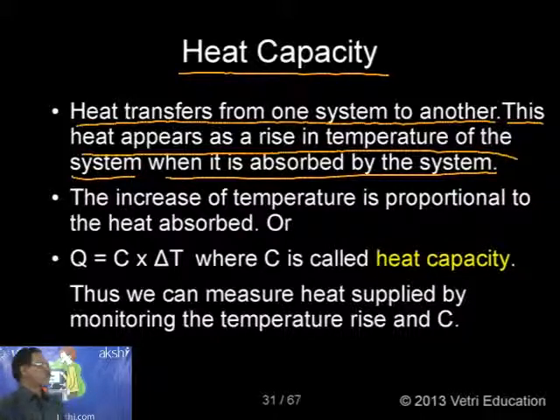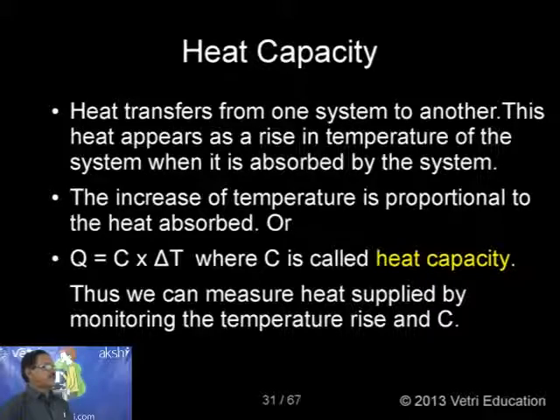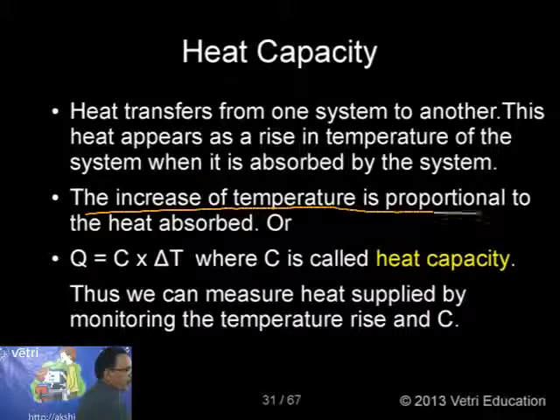We can understand the concept. Due to heat transfer, the temperature will either increase or decrease in the system. When heat is absorbed by the system, the temperature will increase. When heat is released by the system, the temperature will fall. The increase of temperature is proportional to the heat absorbed.